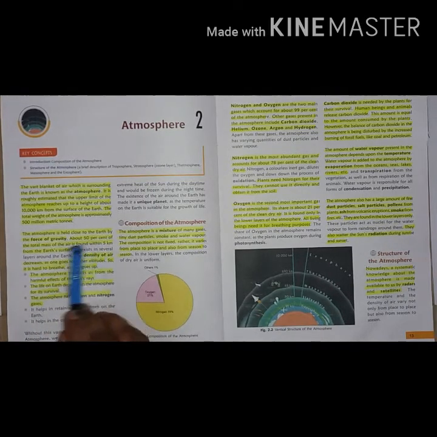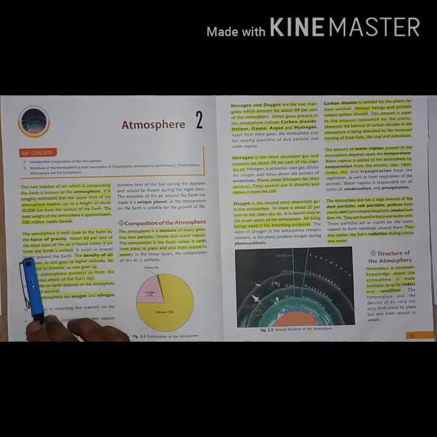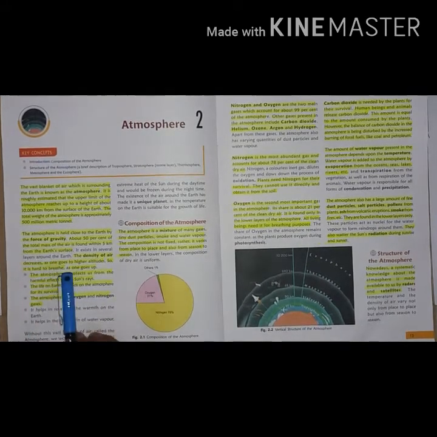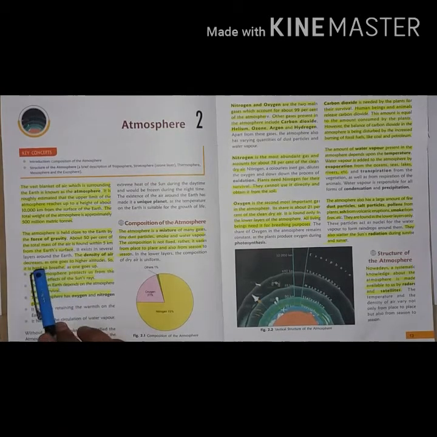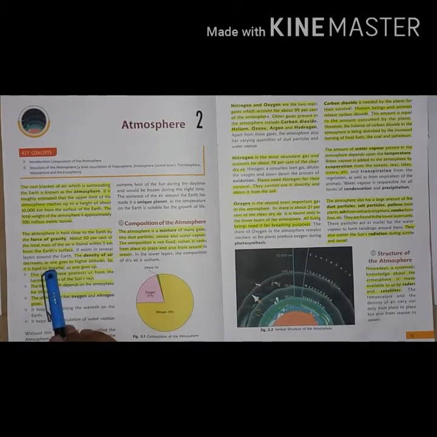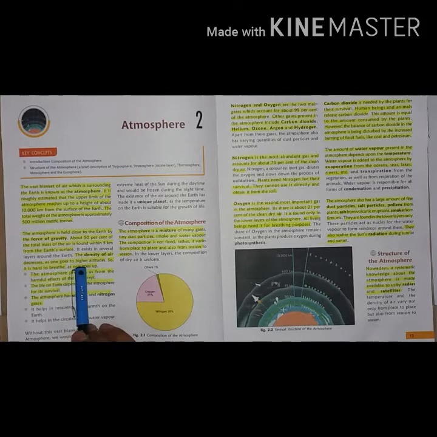About 50% of the total mass of the air is found within 5 kilometers from the earth's surface. The density of air decreases as one goes to the higher altitude. So it is hard to breathe as one goes up.